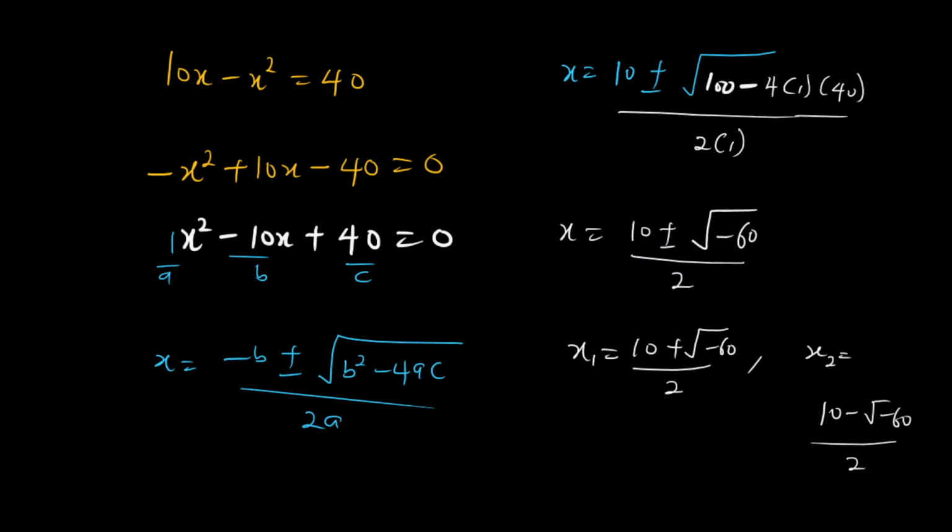Now, the truth about this thing is that Cardan doesn't even know what this number is. He was not sure of what this thing could be. Could this really exist? A square root of a negative number.